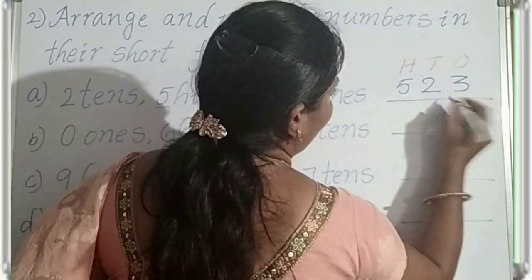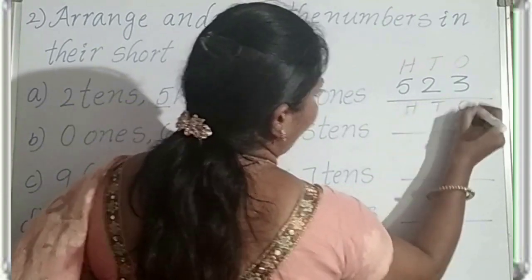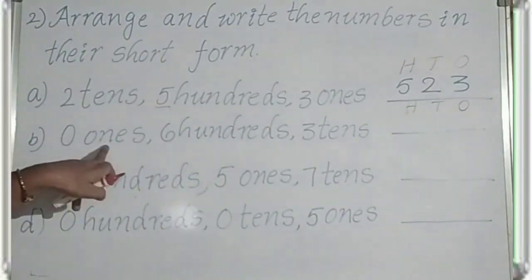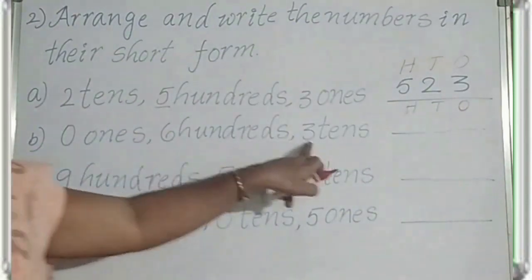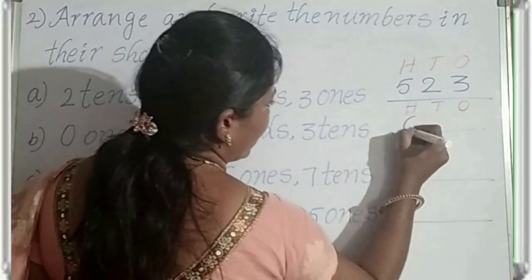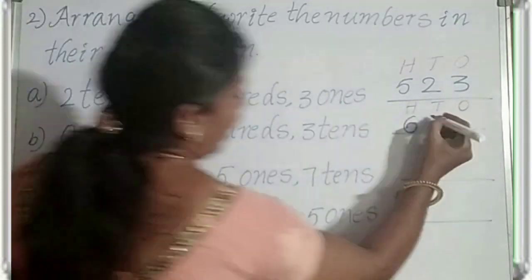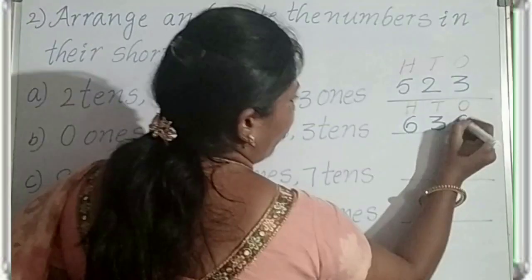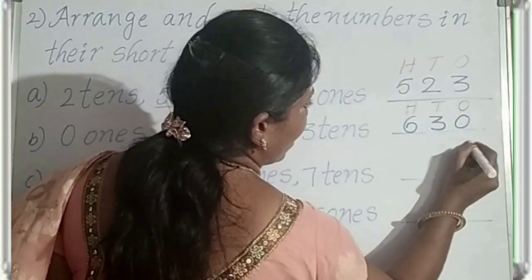Next, ones, tens, hundreds. First, see how many hundreds here. 0 ones, 6 hundreds, 3 tens. How many hundreds here? 6 hundreds. So the hundreds digit is 6. Next, how many tens? 3 tens. Next, how many ones? 0 ones.